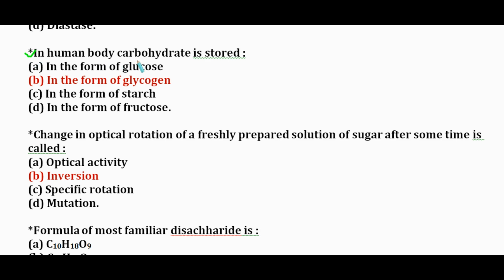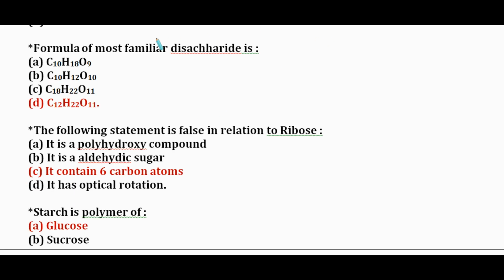In the human body, carbohydrate is stored in the form of glycogen. Change in optical rotation of a freshly prepared solution of sugar after some time is called inversion. Formula of the most familiar disaccharide is C12H22O11. The following statement is false in relation to ribose: it contains 6 carbon atoms. It is false because it has 5 carbon atoms.